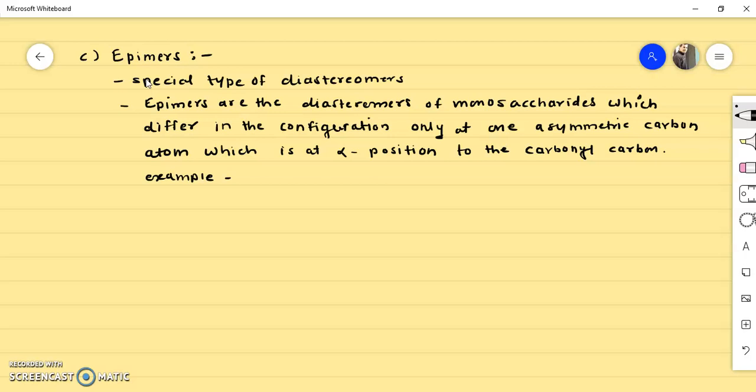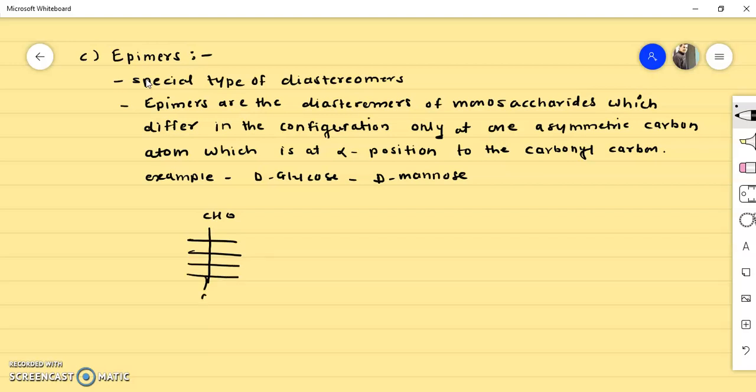So the example is the pair of D-glucose and D-mannose, I can say. These are the epimers of each other, D-glucose and D-mannose. So I will write down here the example. See, CHO. Okay, in between, there are 4 carbon atoms.